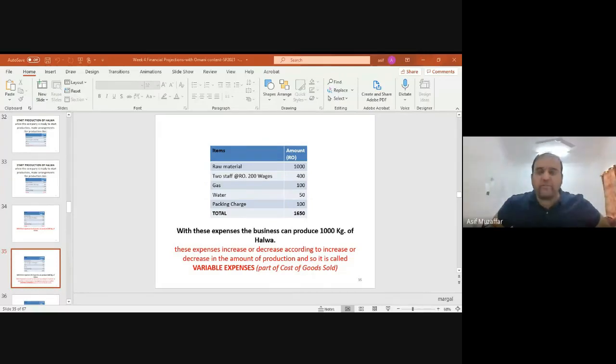But if you say direct expenses or variable cost, maybe they will take time to understand what you are saying. But if you say CGS, or cost of goods sold, they will directly understand what you want. You want the direct expenses only.